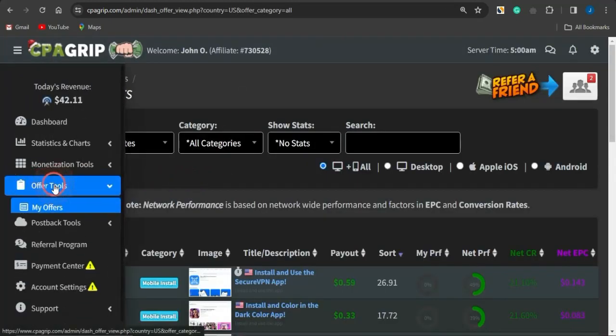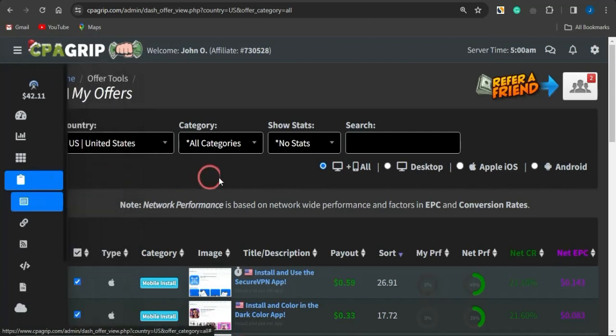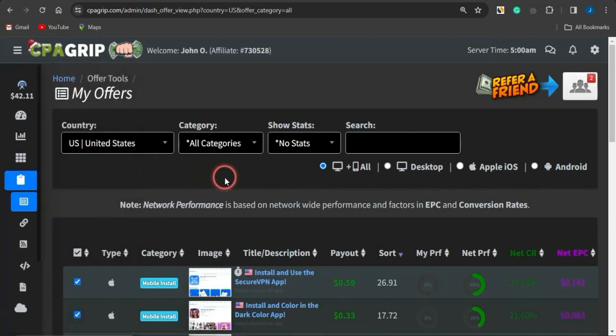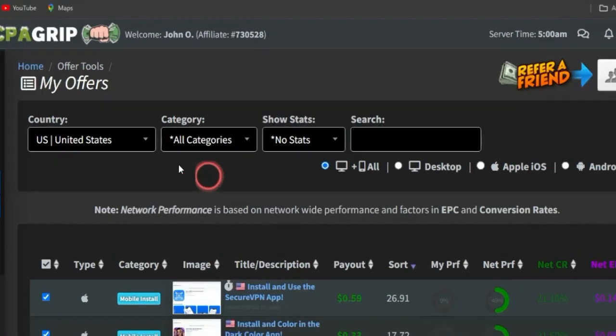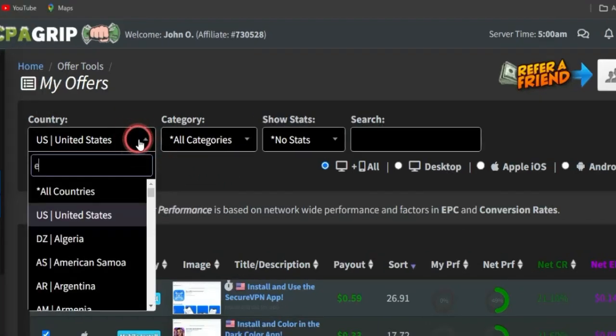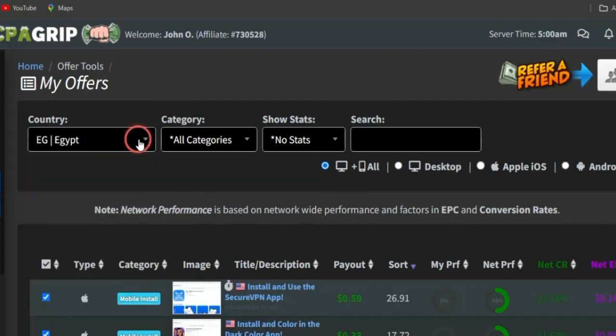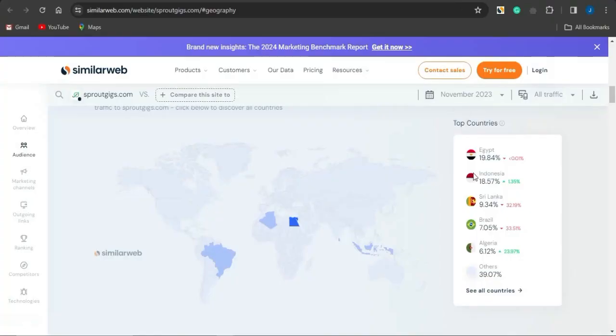Click on this offer tools option, select my offers, be brought to this page right here where you can go on to filtering offers to any country of your choice. It is quite important you go on to filtering your offer to select offers from countries like Egypt. So if I do select Egypt right here, because Egypt is a country that actually gets most of its traffic, or SimilarWeb, or rather Sprout Gig gets most of its traffic from Egypt, which is about 19%, or you could use Indonesia right there, Sri Lanka, Brazil, or Algeria. Make sure you use one of these countries right here. But because Egypt has the most traffic, that's why I'm using Egypt.